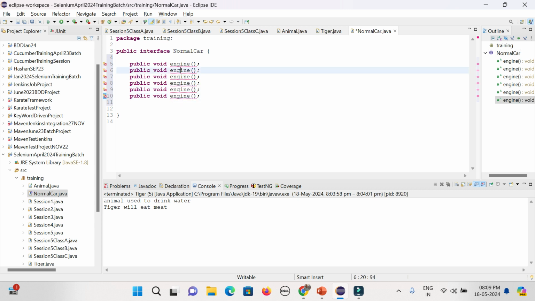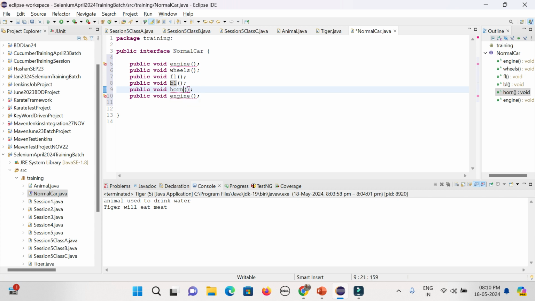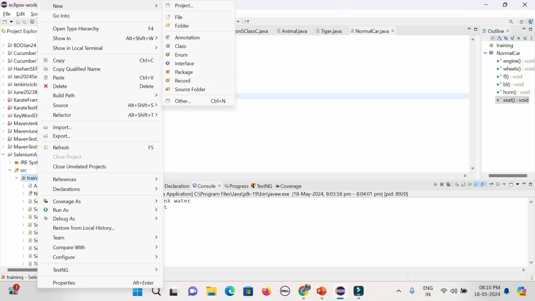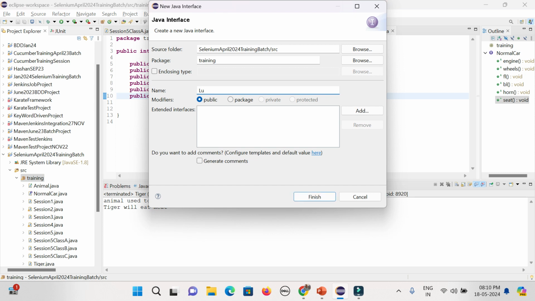Say engine, then wheels, right? Front light, back light, say horn, say seat, all this stuff. Okay. Now you can create another interface. Interface, right? Say luxury car.